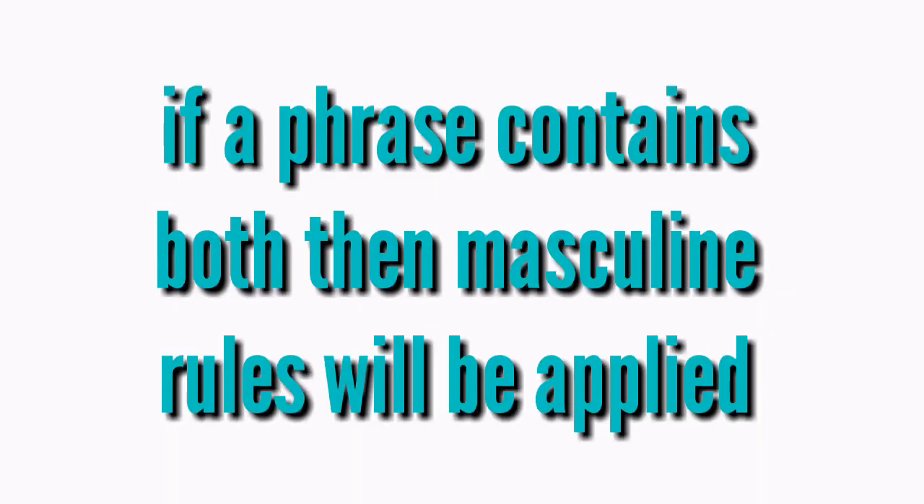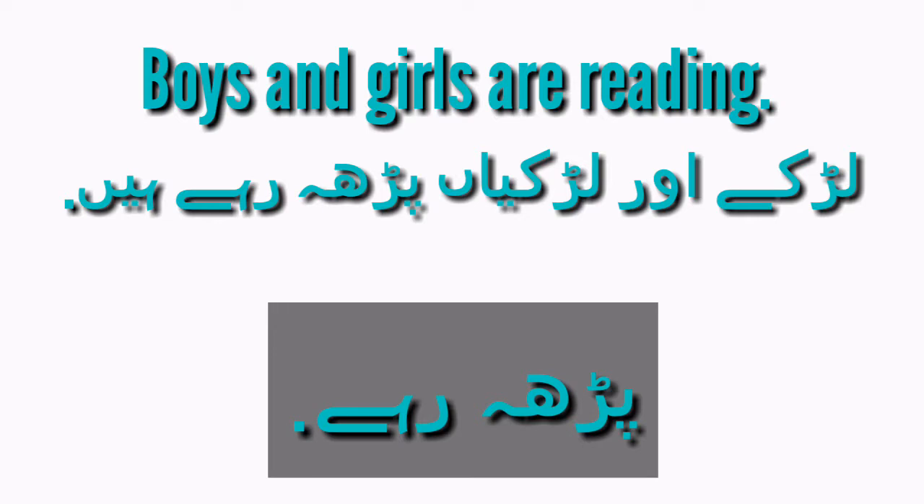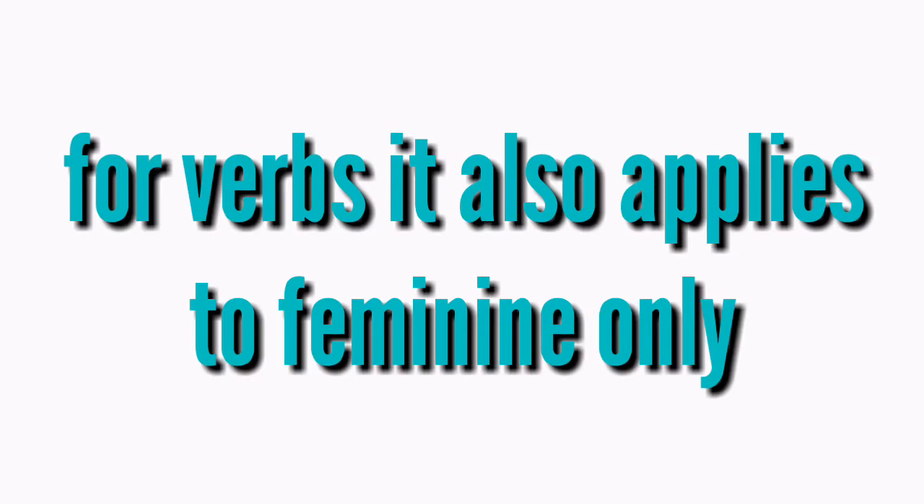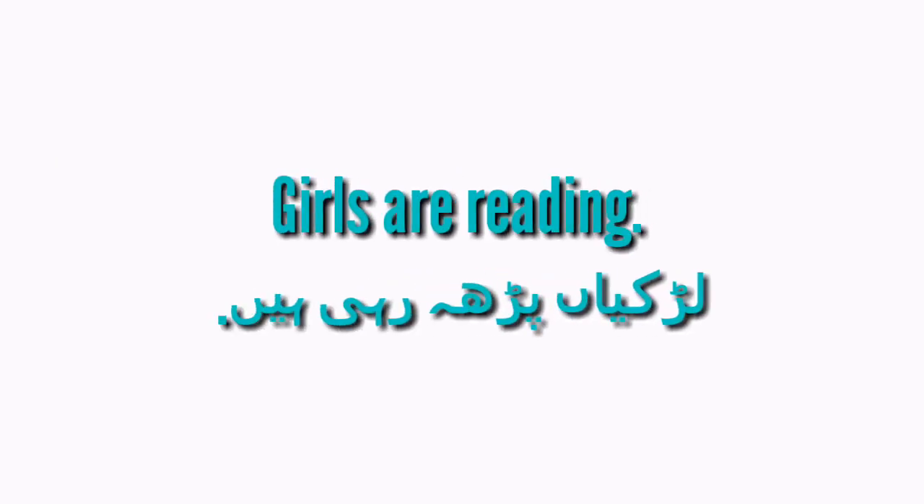Rule number 3.2. If there are both masculine and feminine, then masculine rules will be applied. For example, boys and girls are reading. लड़के और लड़कियां पढ़ रहे हैं. Small boys and girls, छोटे लड़के और लड़कियां. In case of verbs, this rule also applies for feminines only. Girls are reading. लड़कियां पढ़ रही हैं.